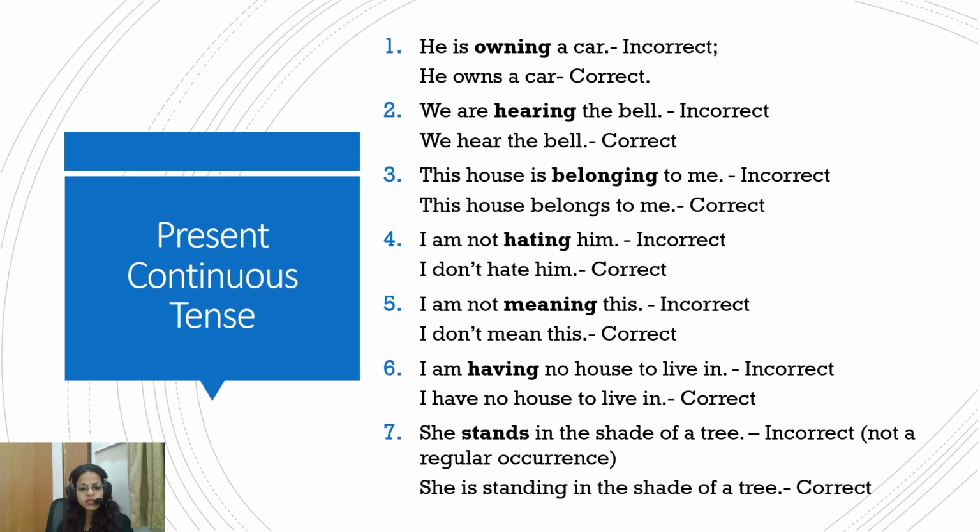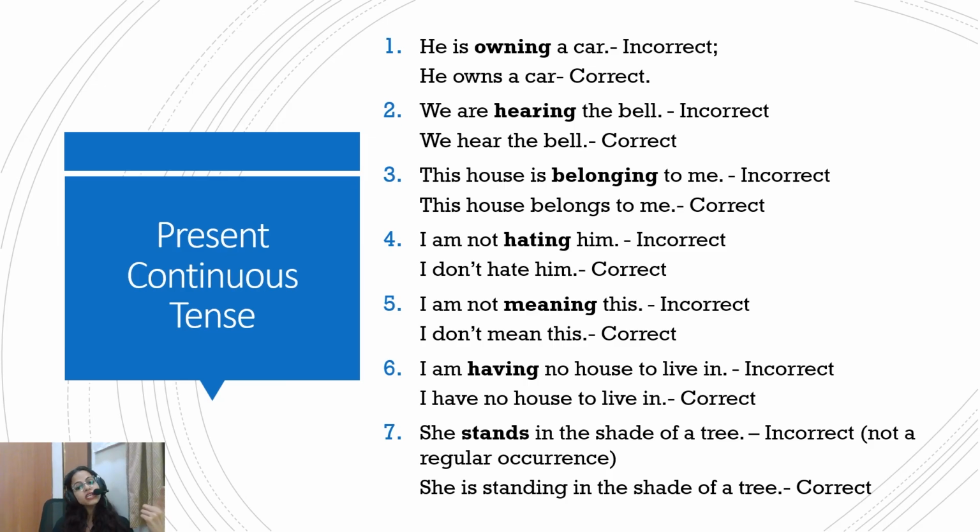I could hate him, that's one state. I could love him, that's one state. But the action of hating is not like some fire burning inside you, some sort of action in progress. That's not happening here. So I don't hate him. It's telling you a state and not a progressive action.